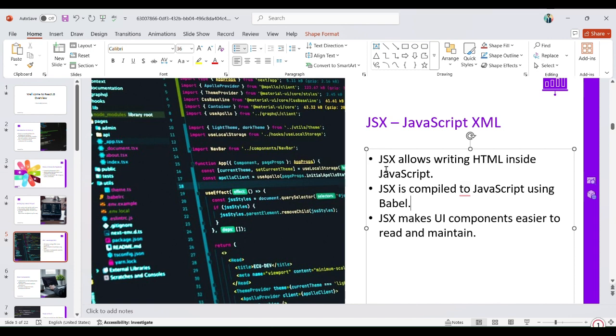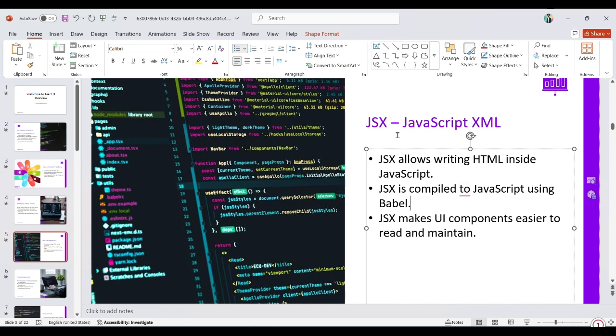HTML file is different, CSS file is different, JavaScript file is different. Coming to React JS, we are going to create all those things in one component, like HTML and JavaScript in one component as well. We can create a JavaScript extension which is JSX. JSX is compiled to JavaScript using Babel. Babel is nothing but the connection of JavaScript and HTML. JSX makes a UI component easier to read and maintain.